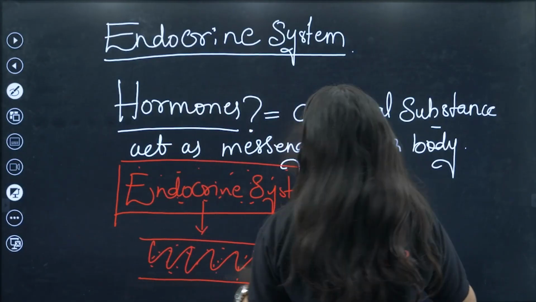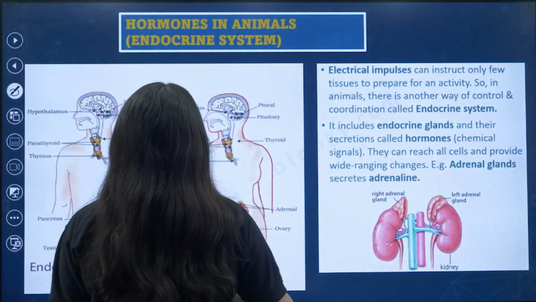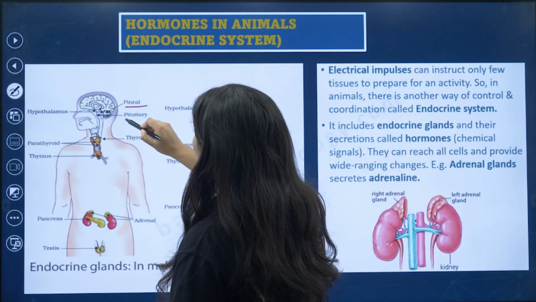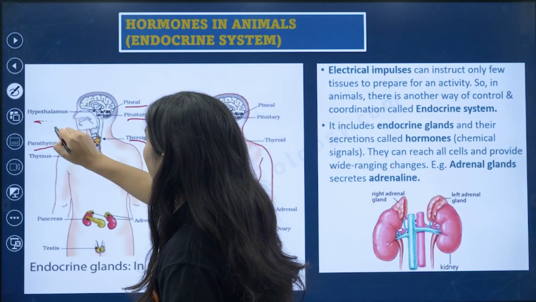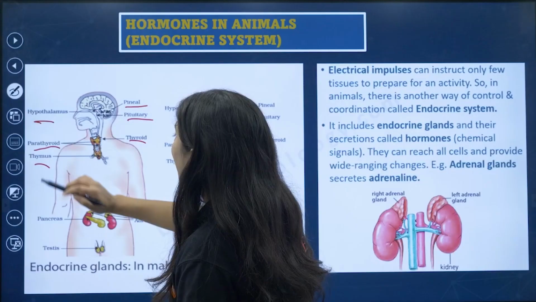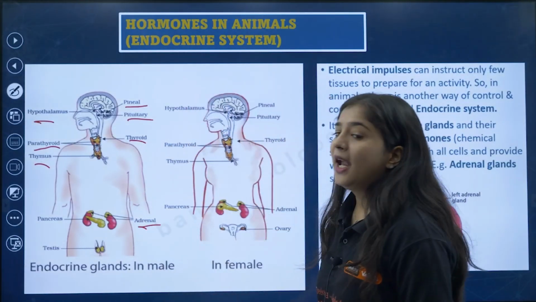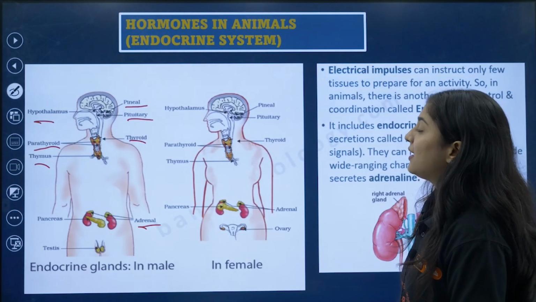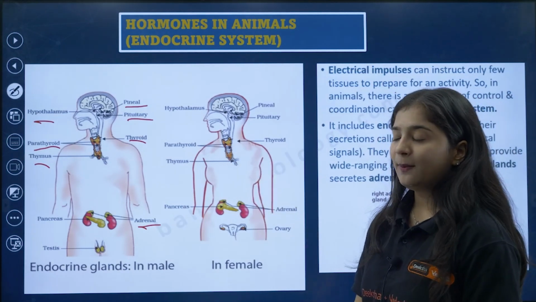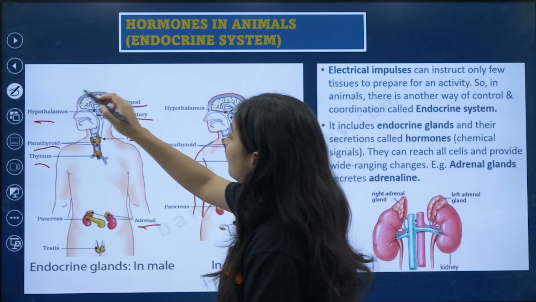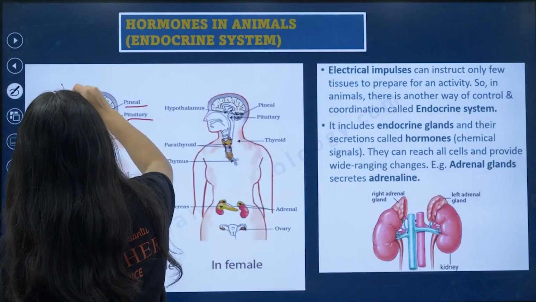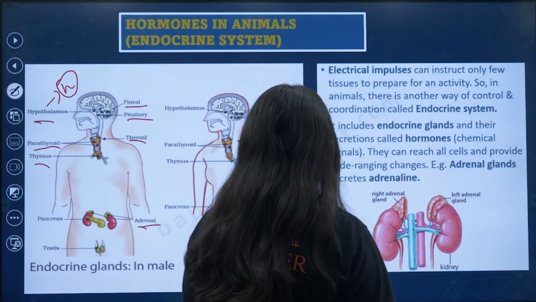Wait, I'll show you. So what is this? Pineal, pituitary, thyroid, parathyroid, hypothalamus and thymus, pancreas, adrenal. These are all endocrine glands and part of the endocrine system. These release hormones.